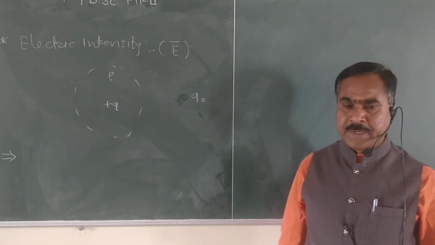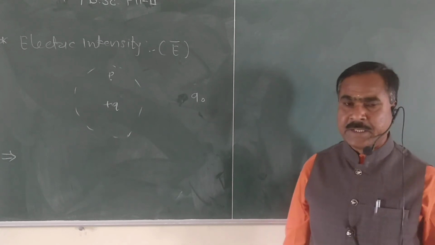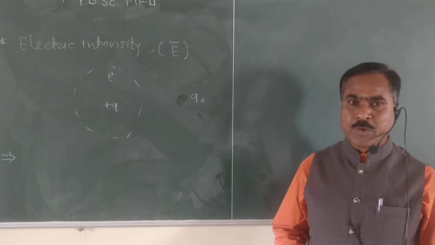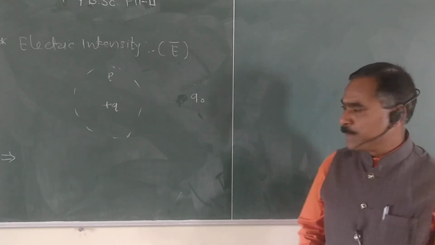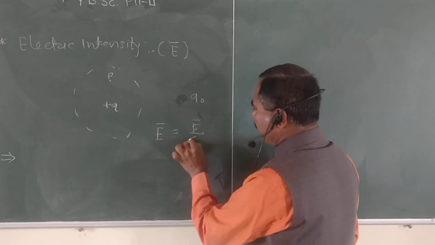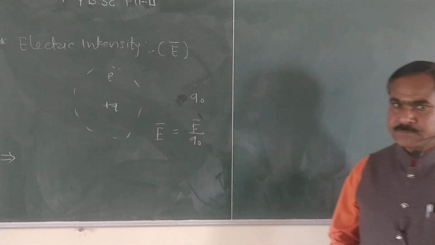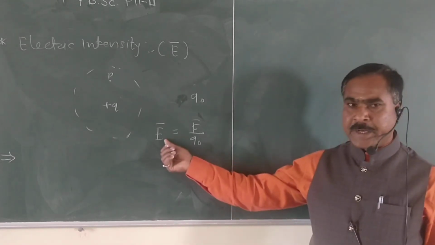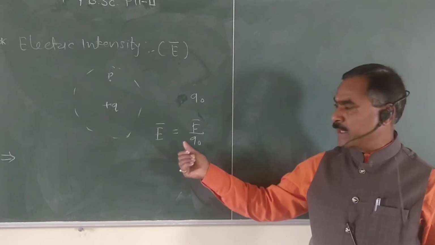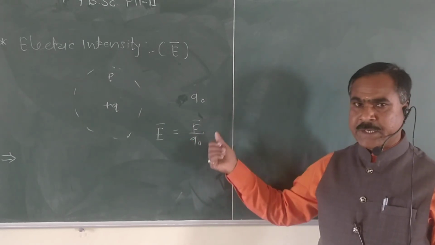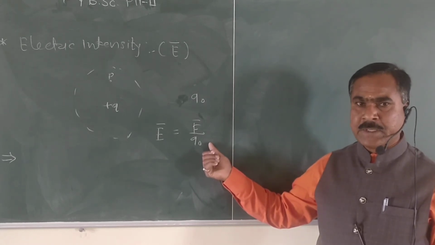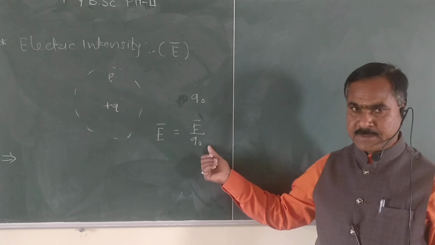So again, the definition: intensity of electric field or electric intensity is nothing but the force acting per unit positive test charge. We write E bar equal to F bar upon Q naught. That means electric intensity equals force acting per unit test charge at a particular point in the electric field.